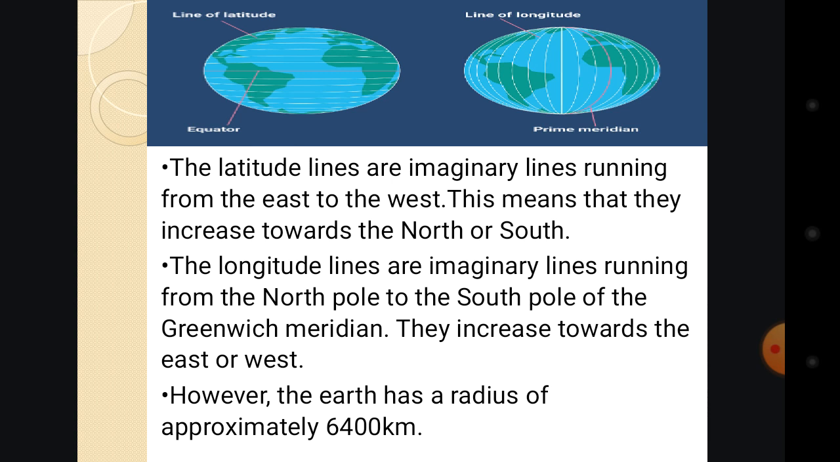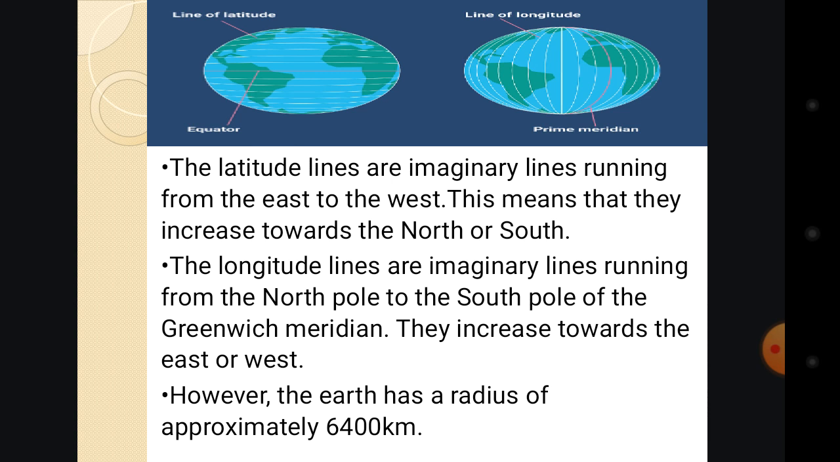If you look at the one on the right hand side, you will see that the lines are vertical. The ones that are vertical are called the longitude lines, and also the line of the meridian, that is the prime meridian. These two lines are the ones that divide the Earth. So let's check this note.